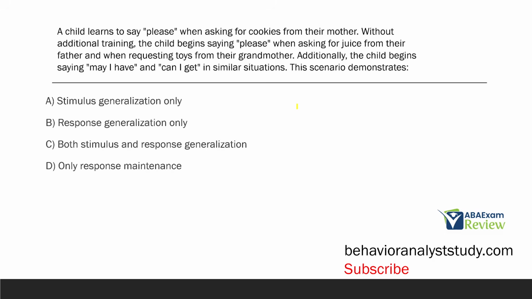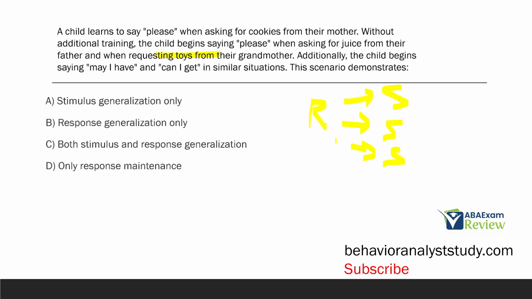For instance, in this case, we have a child learning to say please when asking for cookies from their mother, and then without additional training, the child is saying please in different scenarios. So immediately we're thinking generalization, right? We have this taught behavior of please in the presence of the stimulus, the mother, or asking for cookies. And then all of a sudden, that response of please is going to juice from father and toys from grandmother. So if we just look at this diagram, this is going to be stimulus generalization, right? We have a single response generalizing with all these different stimuli.